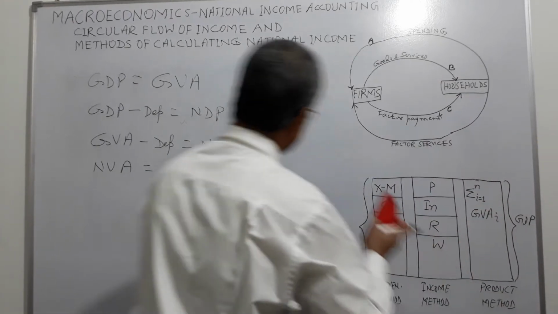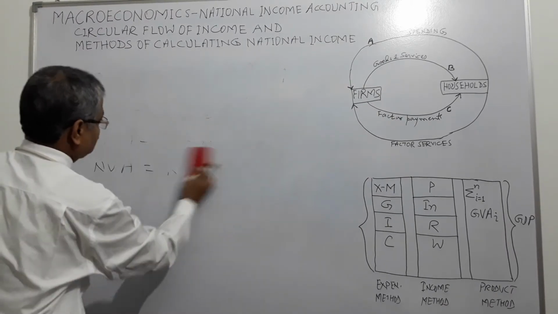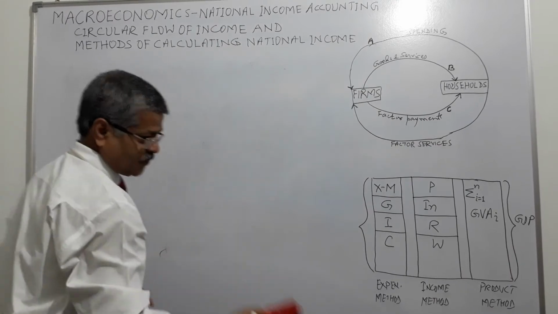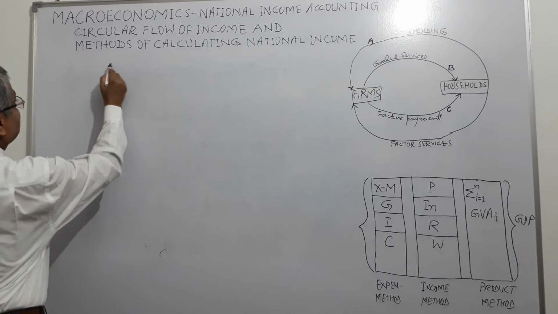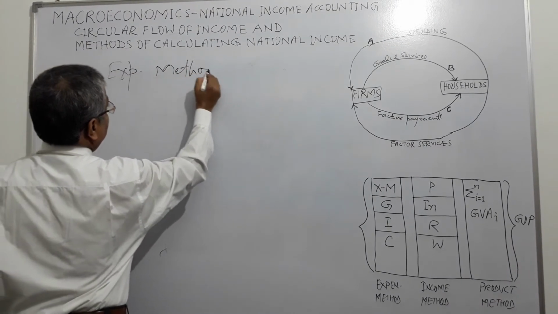And now we will go to the next method, the expenditure method. First we saw which method? Product or value added method. Now we will see the expenditure method. What is the expenditure method?